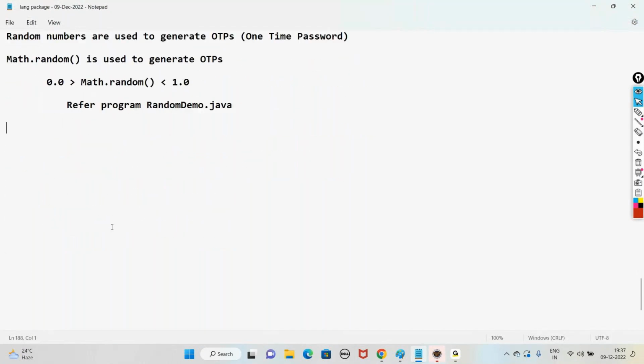Now, a small task for you. Browse the API of the Math class. How to browse? Just open a search engine like Google and say Math class in Java. That's it. It's going to show the list of methods. Just browse it. Some mathematics-related methods like sine, cos, power, square root, square, like that. Those methods you can see. Very easily you can understand.